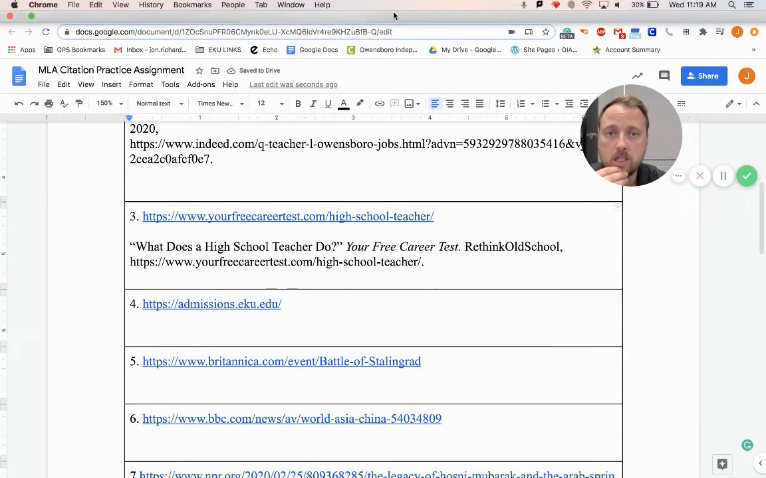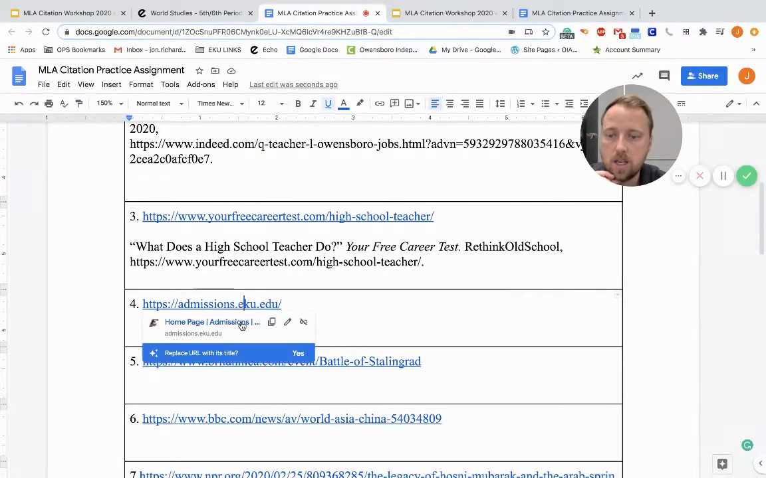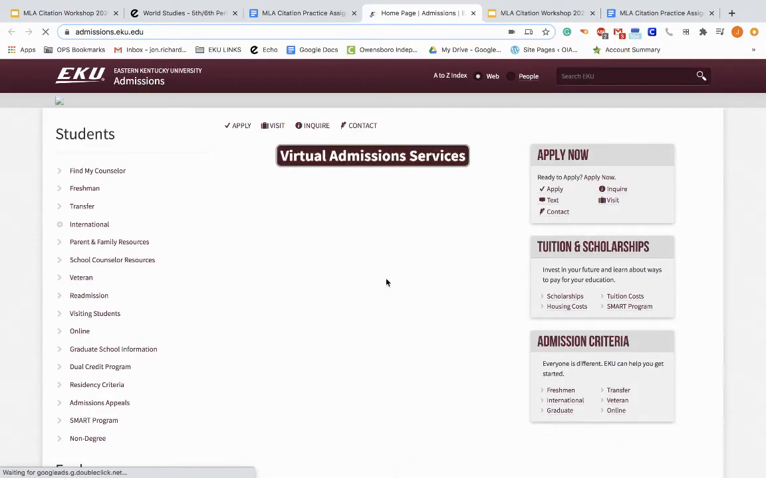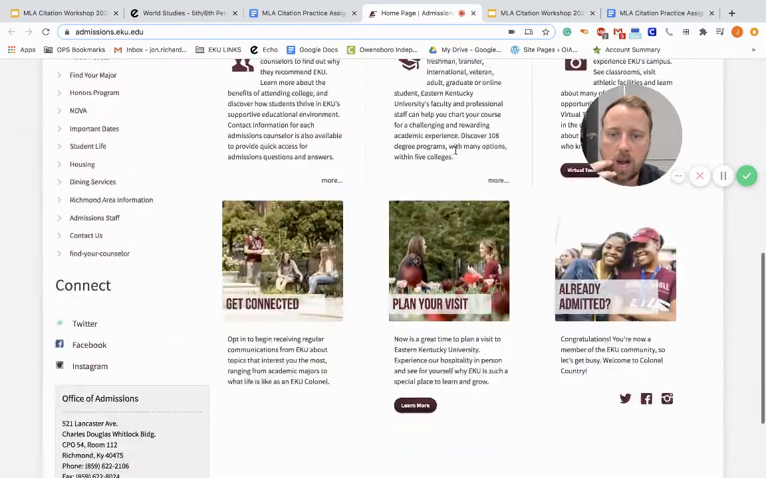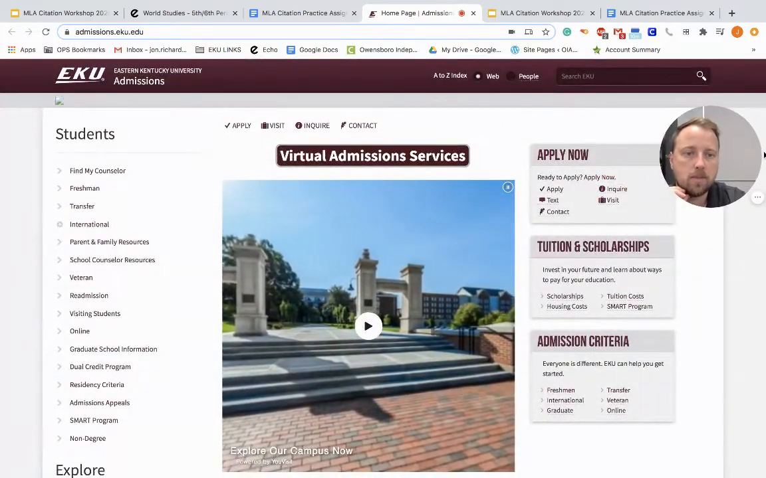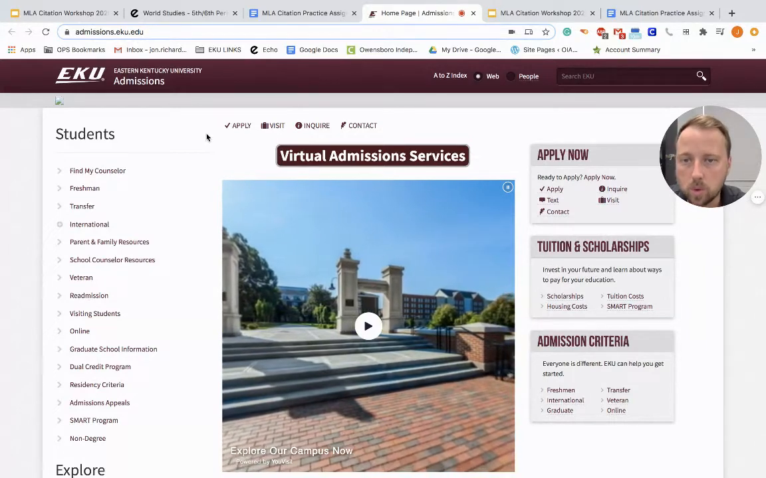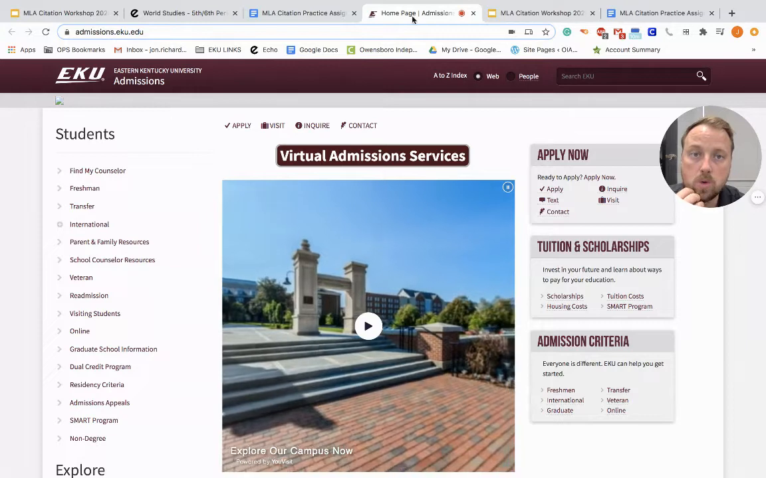So we're going to look at this. We get rid of this website because we're done with it. And we are going to do the admissions, eku.edu. I'm going to open that page up. And this is the admission page, where I'm gathering information about admissions to be able to get into the school. Okay. So this is what we're going to use right here.